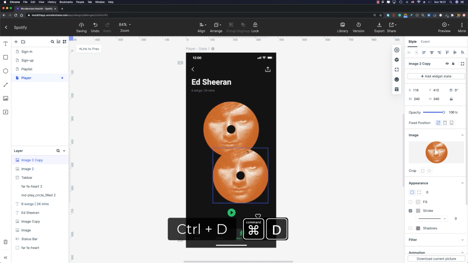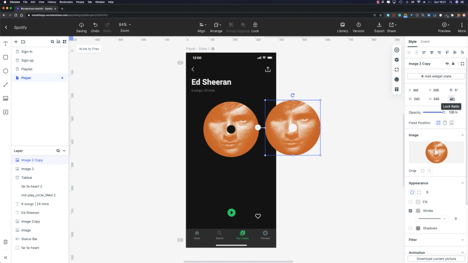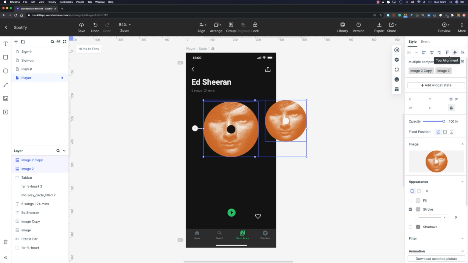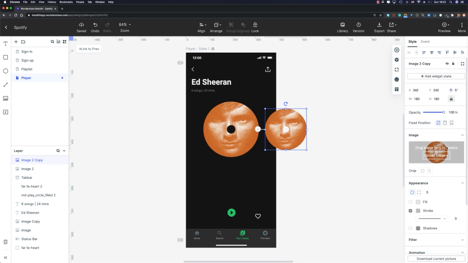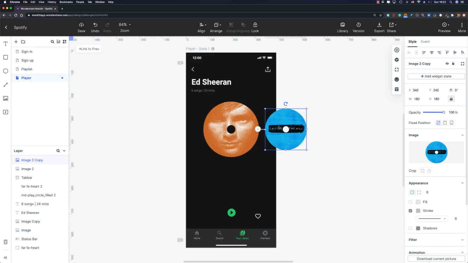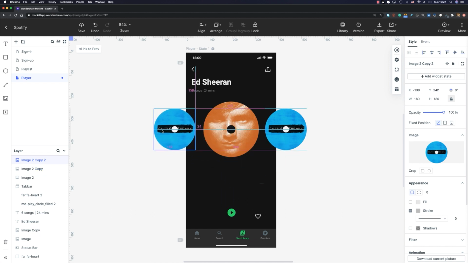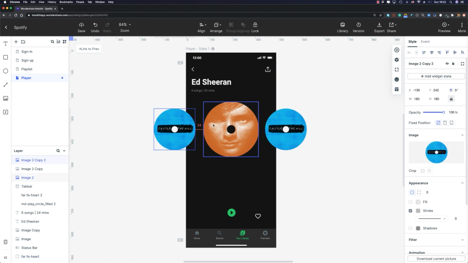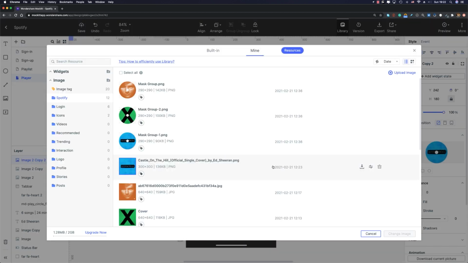Now I'm going to duplicate it, move it to the right side, and I'm going to decrease the width and height to 180 by 180 pixels, align it with my main cover image vertically, and I'm gonna change the cover image of this image view to this one. Let me duplicate it, move it to the left side, make sure that it's aligned vertically with this main cover image. And the right padding here is gonna be 32 pixels. The left padding here is gonna be 32 pixels as well. And let me select this disk and change the image to this one.